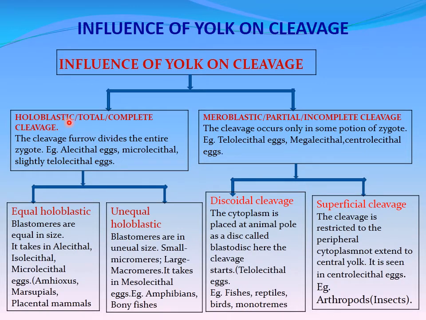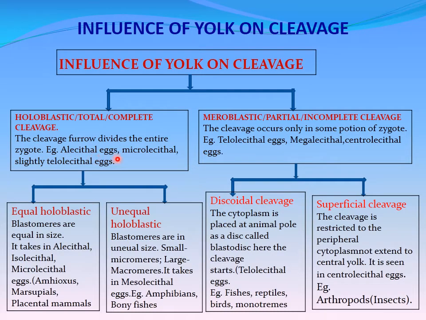First one is the holoblastic cleavage, second one is meroblastic cleavage. Holoblastic cleavage, holo means total. Holoblastic cleavage is also called total or complete cleavage, whereas meroblastic cleavage is partial or incomplete cleavage. In holoblastic cleavage, the cleavage furrow divides the entire zygote.